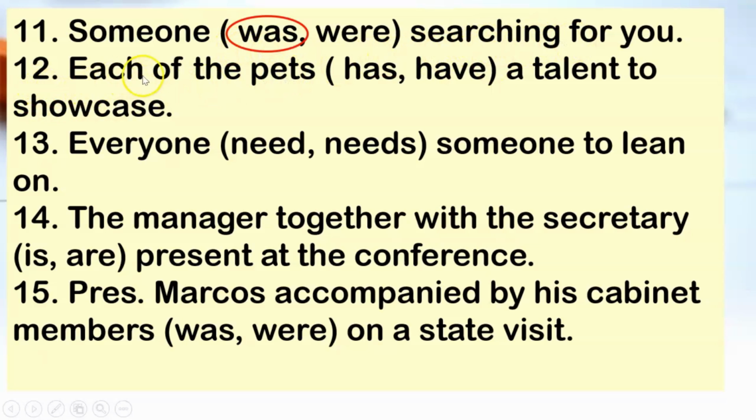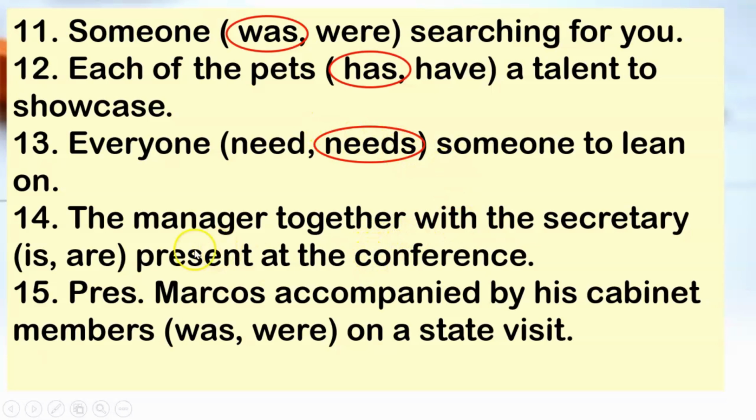Number 12, each of the pets. So you have there each. It should be singular. Singular is has. Each of the pets has a talent to showcase. Number 13, everyone should always take singular. Everyone needs someone to lean on.